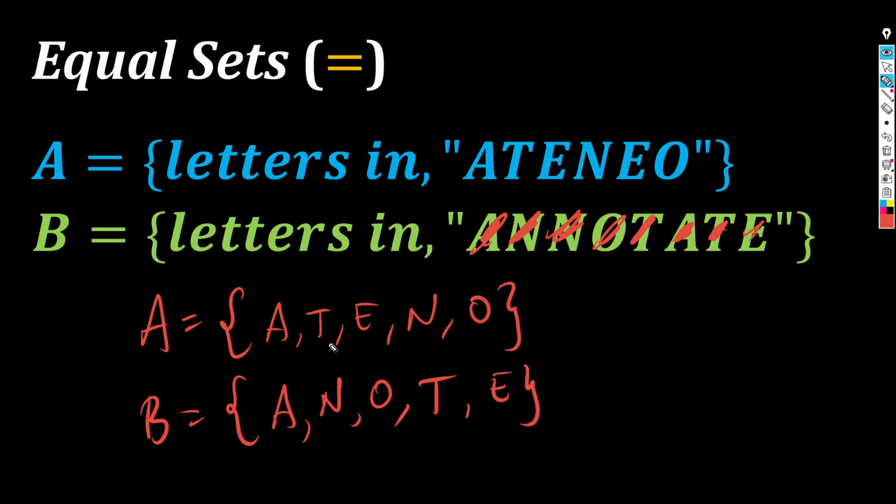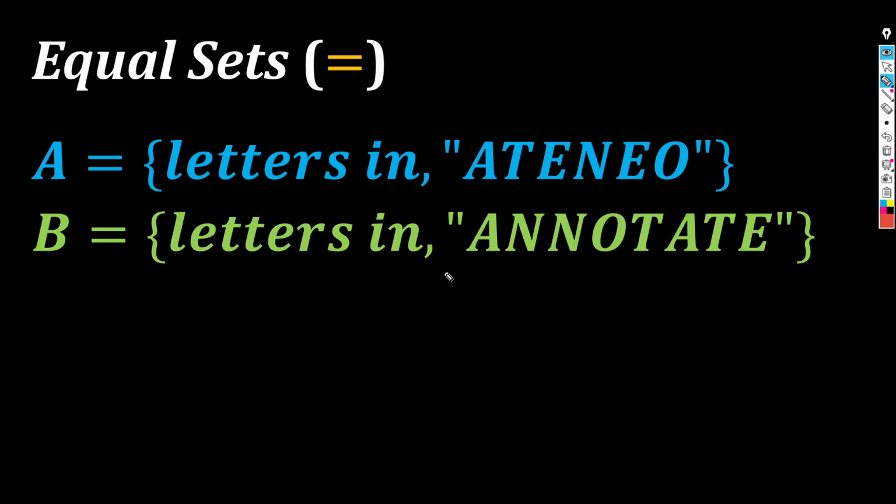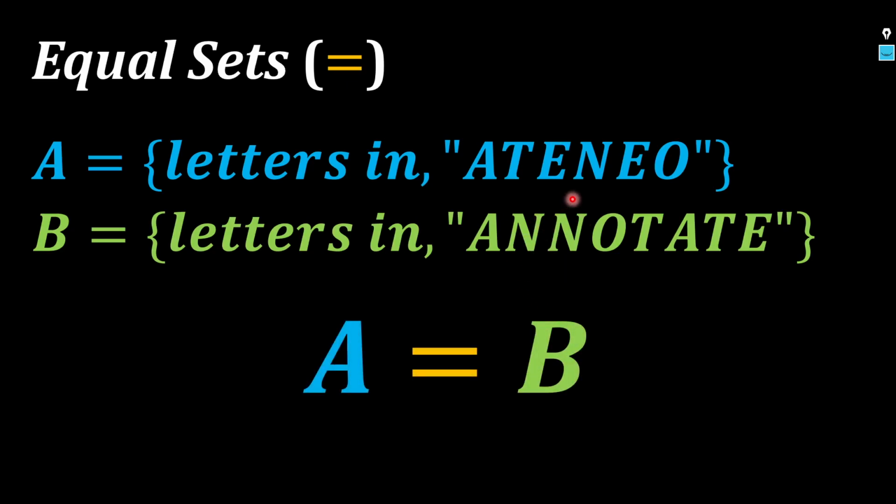And if you notice, A is present here, T is present here, E, N, and O. Parehong-pareho sila ng laman pala. That tells us that despite looking different, these two sets pala are equal. A is equal to B. Okay? Very easy. Ano pa?